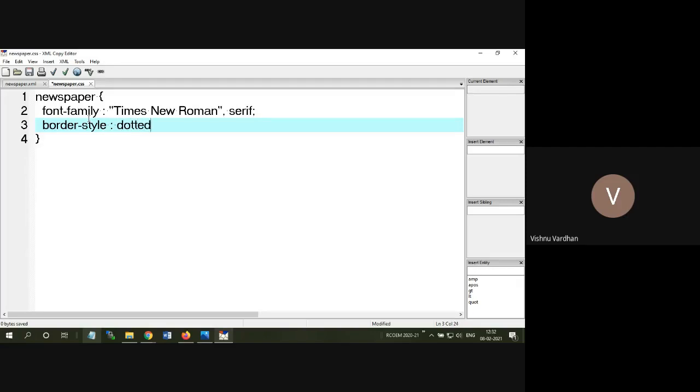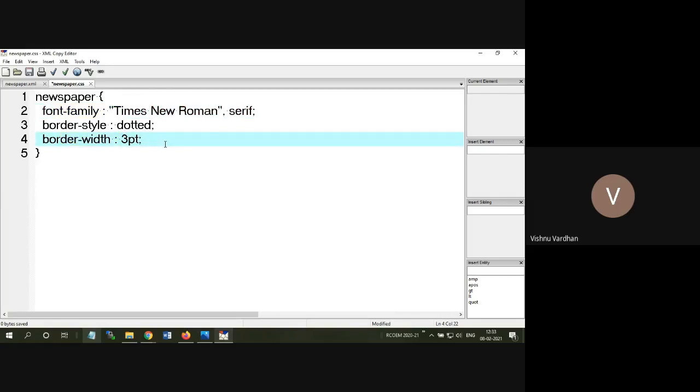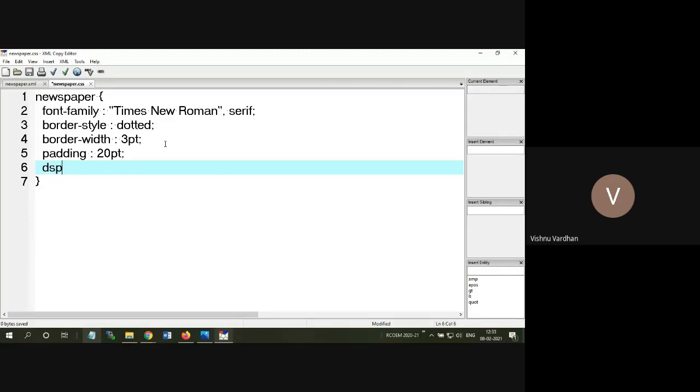Border style is you can take dotted. Then border weight, this can be 3 points. These are nothing but the simple CSS rules. So what should be the font, what should be the border. These basic things we are providing to the CSS file. Then whether it should be having any padding or not, and